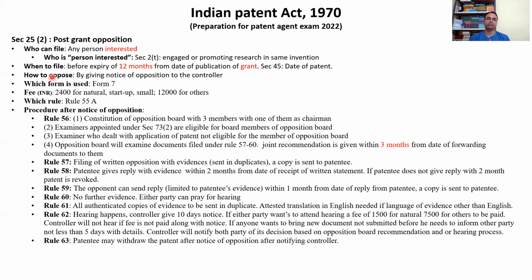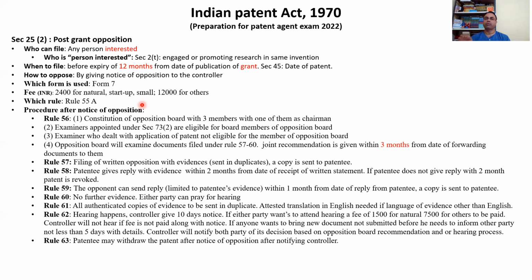And how to oppose? Pre-grant opposition is by way of representations. That should be clear. So a question may be asked in paper 1 whether pre-grant opposition is by giving notice or by way of representation. You must select by way of representation.